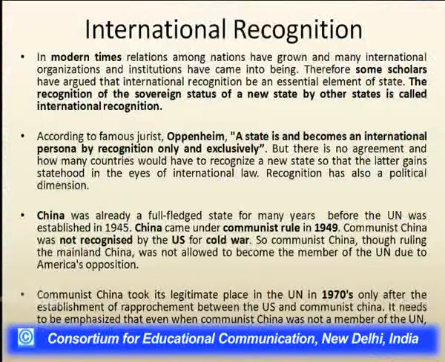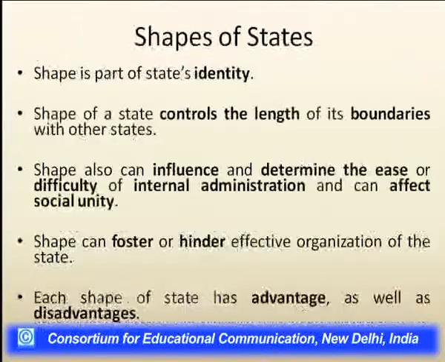China was very much a state before the United Nations formation, and it came under communist rule in 1949, but it was not recognized by the United States because of the Cold War at that time. So communist China also was not treated as a state at that time, as it was not recognized by the different agencies of the United Nations.